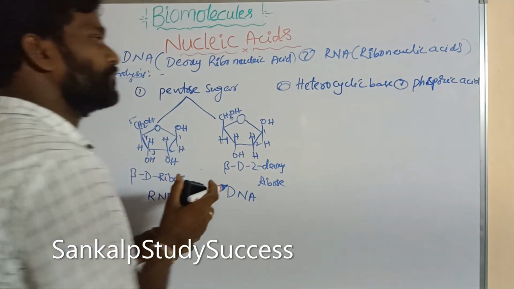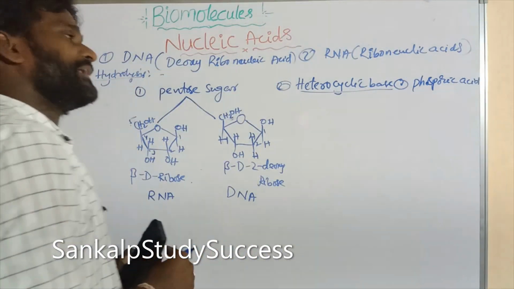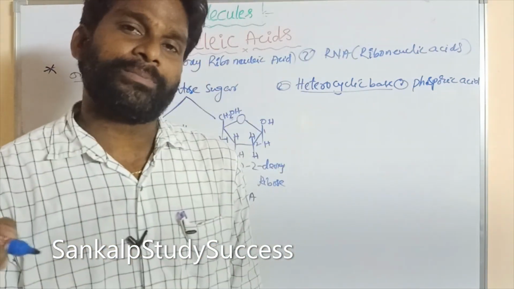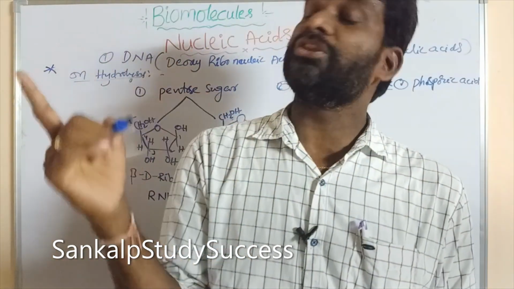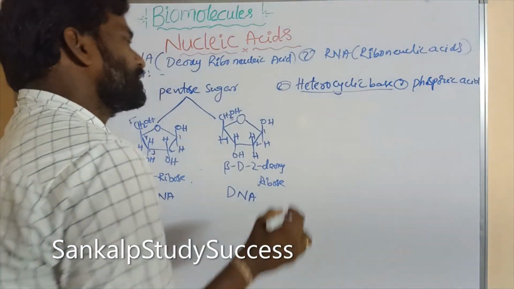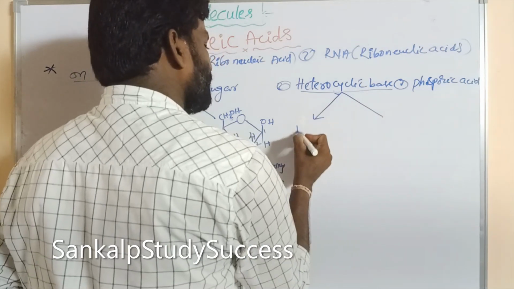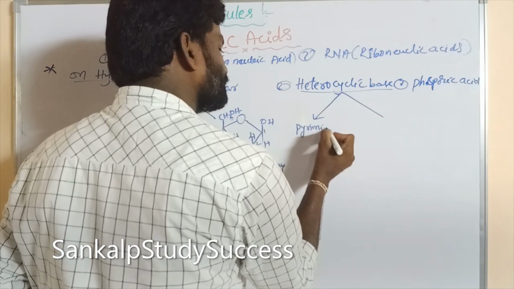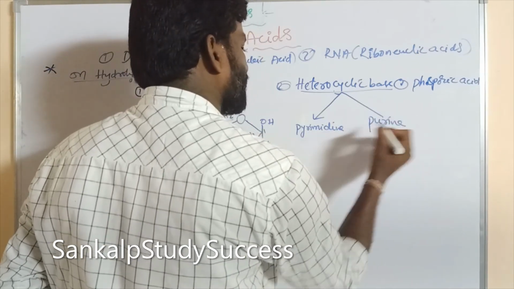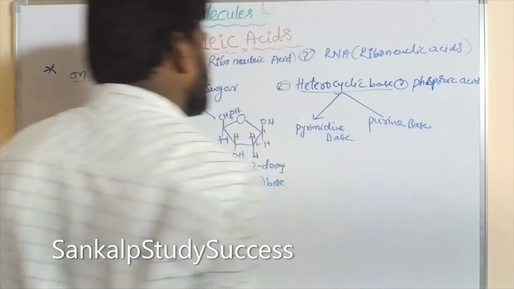Next we go to the heterocyclic base. Heterocyclic means a cyclic compound containing not only carbons but also some heteroatoms like nitrogen, oxygen, sulfur. Here two types of heterocyclic bases are there: one is pyrimidine and the second one is purine.